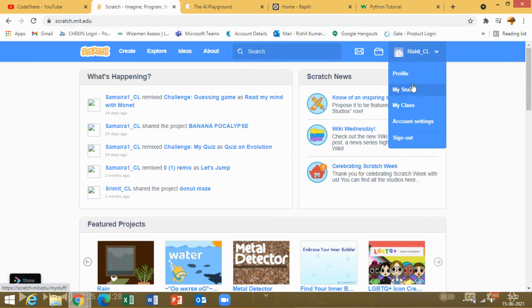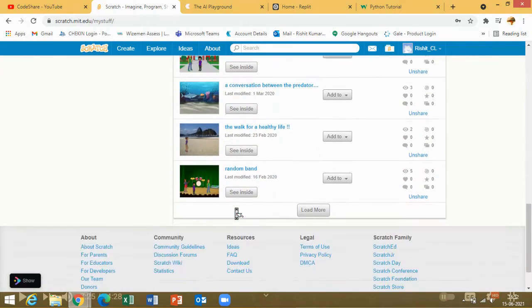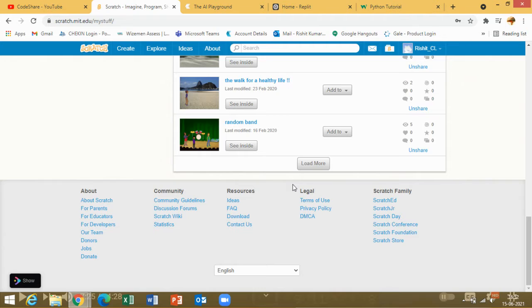So then, I'll show you some of my projects in Scratch, like the many projects I've done till now. In Scratch, a feature is that you can upload your own character, called a sprite in Scratch. You can add a character from the ones given by the system, or download a character from Google and upload it here. You could do the same thing with music. There are already some sounds given, or you could download some music of your own and upload it here. For example, this random band I've made.